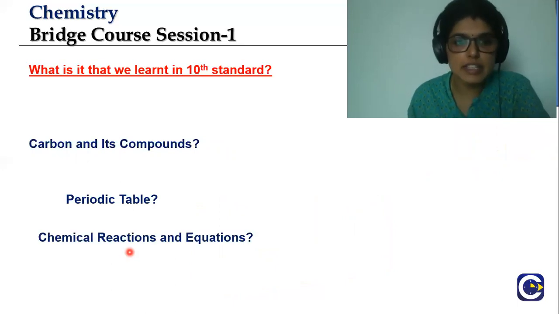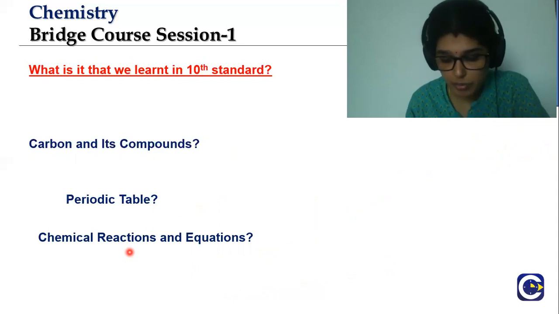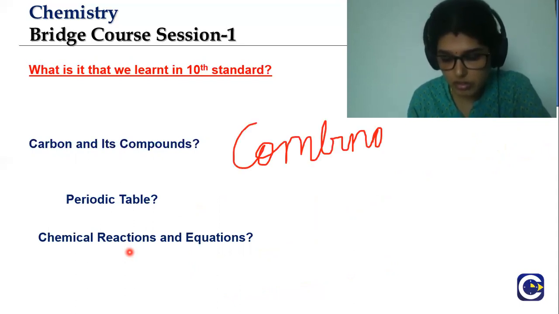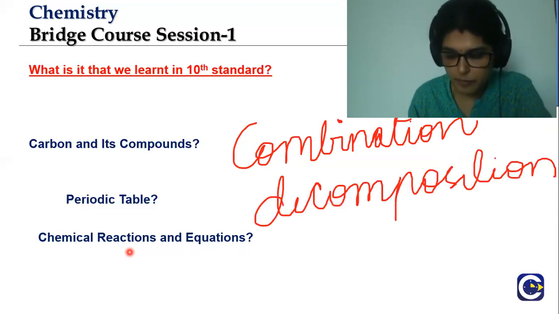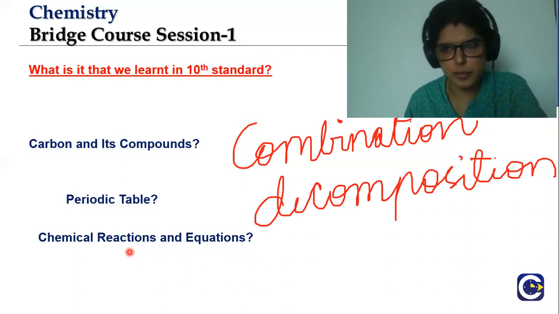So what else? You learned about chemical reactions and equations, right? So what are the different chemical reactions? You learned about combination and decomposition, right? And what else? Displacement.